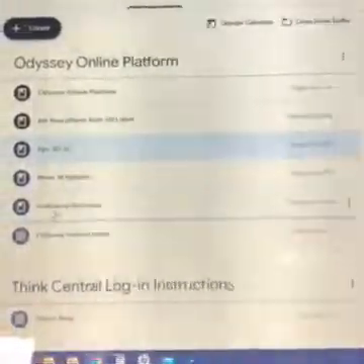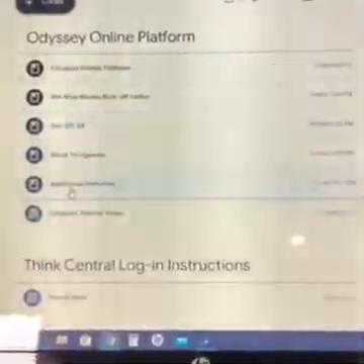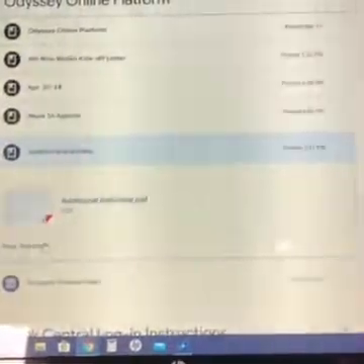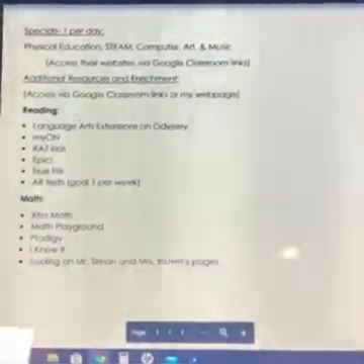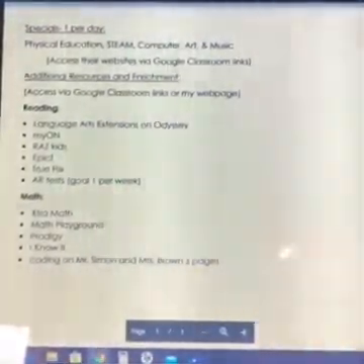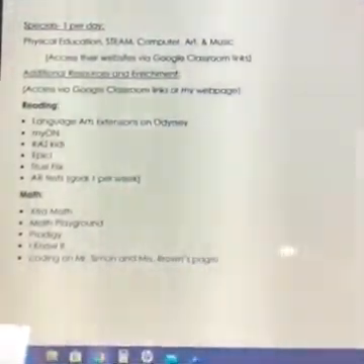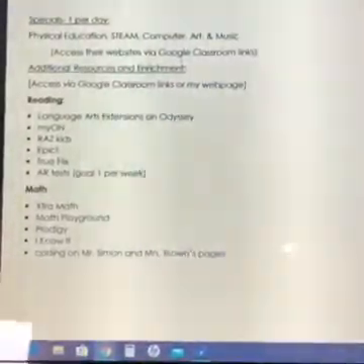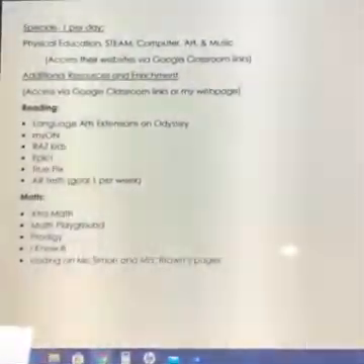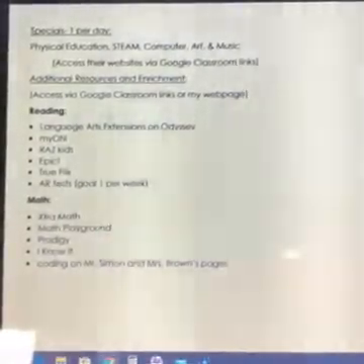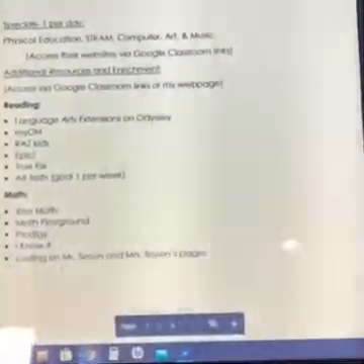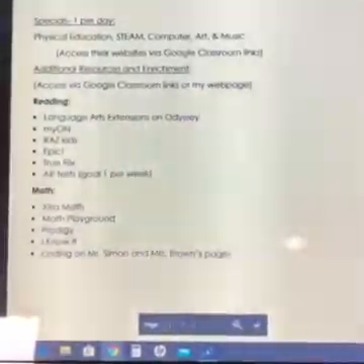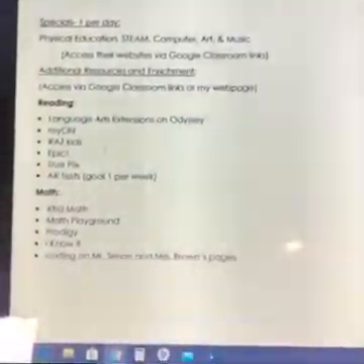There's also an additional activities link here. You can click this, and it's talking about your specials, which you can access from their websites, and also the Google Class links that you've been using all year. That won't change. And then also there's some additional resources and enrichment activities. These are the things that I listed for reading. These are the things that I listed for math. You might know of some other ones, but these are the ones that I have introduced you to.